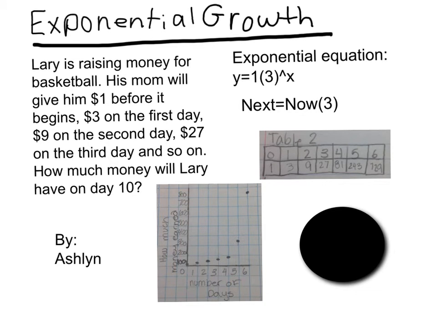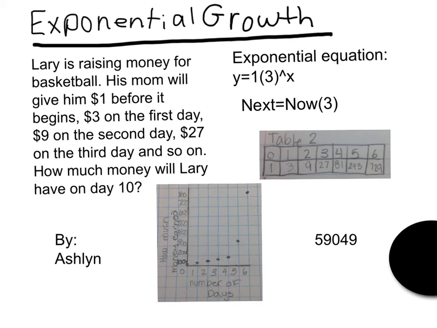You should write an exponential equation, and mine is 1 times 3 to the x. You should also write a now and next equation. Mine is next equals now times 3. Once you have all that data, you should make a table and then graph it. The answer to how much money will Larry have on day 10 is $5,949.